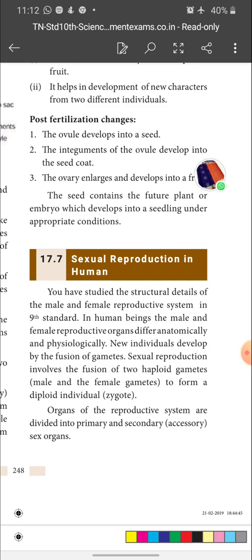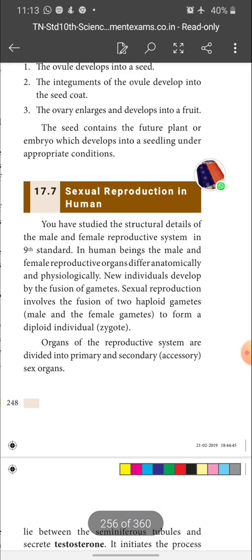Both the male and female reproductive organs produce gametes, the male gamete and female gamete respectively. Both the male and female gametes differ in their anatomical and physiological structure. Anatomical structure in the sense internal structure, physiological structure, external structure. New individuals develop by the fusion of gametes. Yes, in sexual reproduction, a fusion of gametes takes place, isn't it? So human sexual reproduction takes place. In sexual reproduction, both the male and female gametes fuse to form a diploid structure called zygote. Okay, so the male and female gametes are haploid in nature, that is their number of chromosomes is a single set.